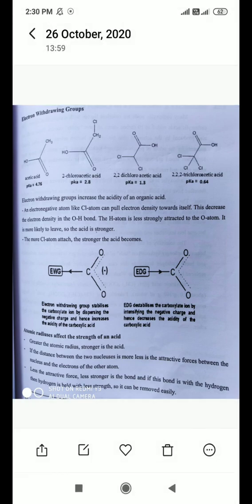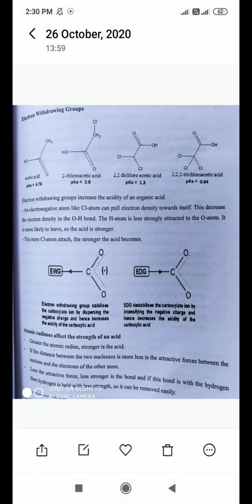Then a third chloro group is attached, and the compound becomes 2,2,2-trichloroacetic acid, with pK value 0.64. This is the strongest acid among these four. So 2,2,2-trichloroacetic acid is stronger than 2,2-dichloroacetic acid, then 2-chloroacetic acid, and then acetic acid. This is the order of acidic nature of these compounds.